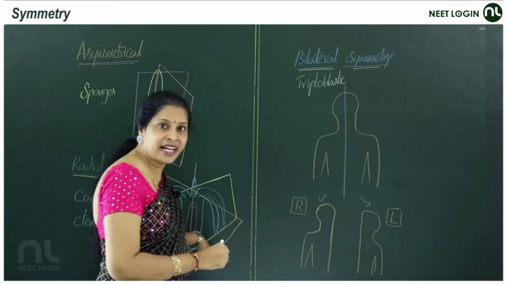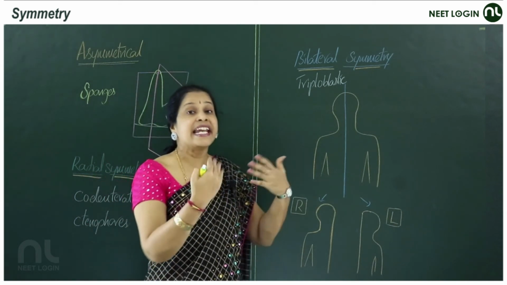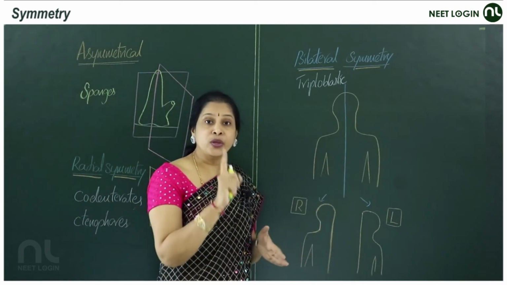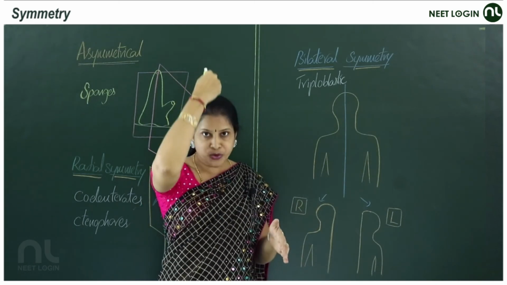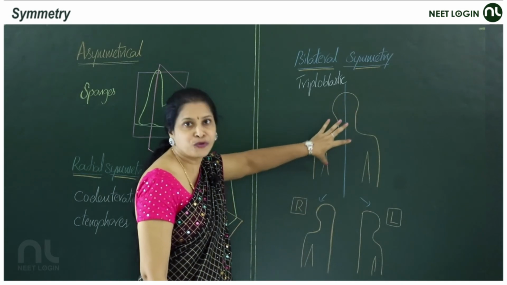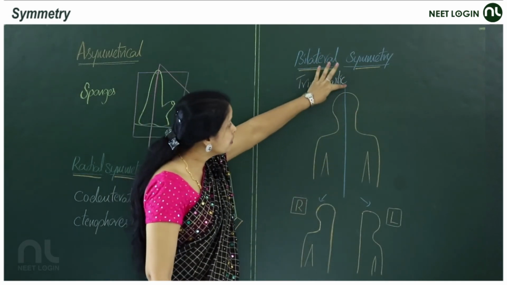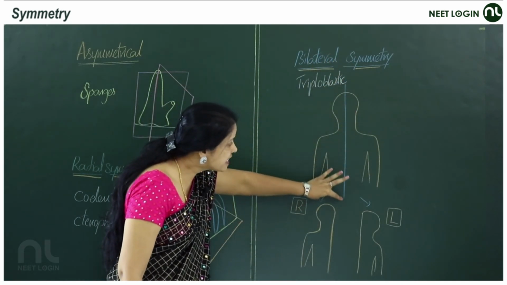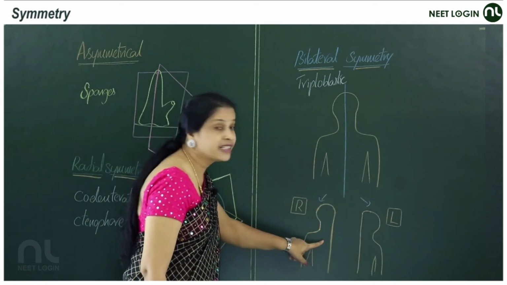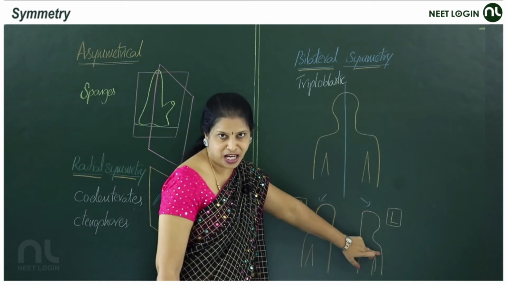Here we said many planes, any plane, but in bilaterally symmetrical animals, only one plane passing through the center of an organism. Here I showed you the outline of a man. This plane passing through the center of an organism, one plane, produces the right half and the left half.